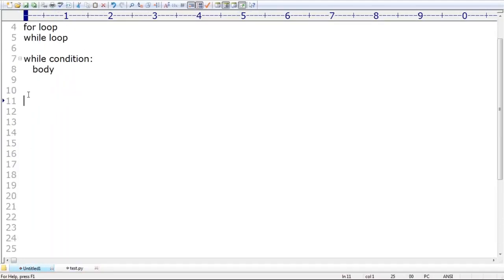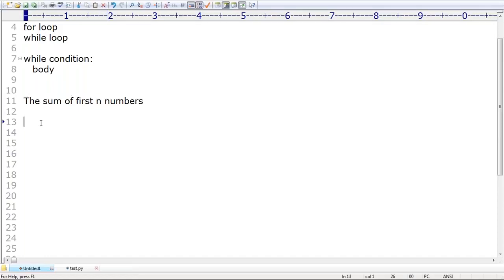My requirement here is I want to find the sum of first n numbers. If I want to find the sum of first n numbers, by using while loop I want to do that. That n value you require to enter from the keyboard.